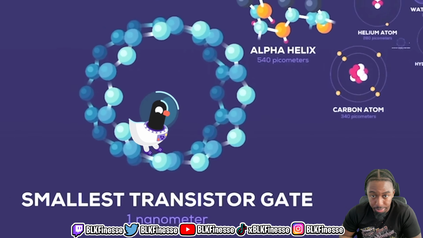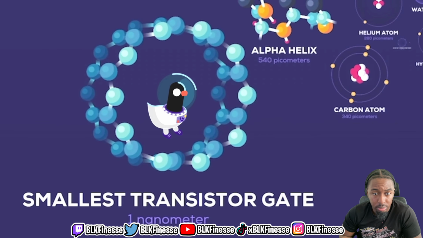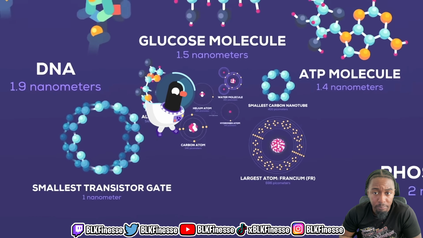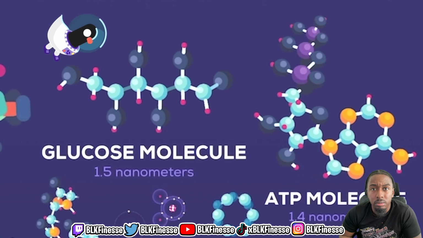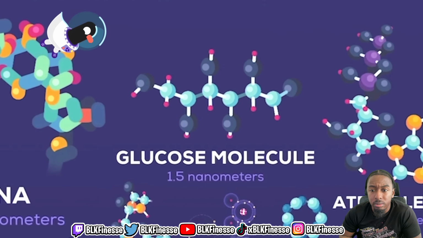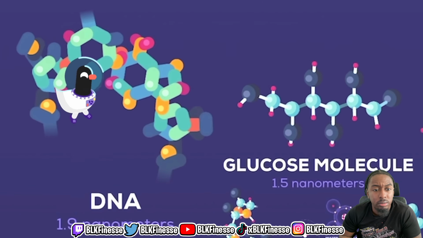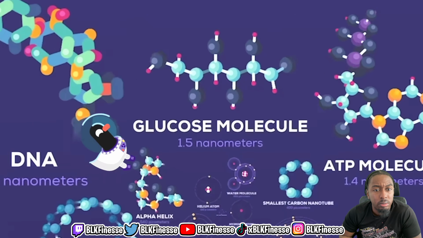Splitting atom. Smallest transistor gate, 1 nanometer. A tiny electronic switch that controls the flow of electric current. ATP molecule, 1.4 nanometers. A small energy molecule used by cells to power various biological processes. Glucose molecule, 1.5 nanometers. DNA, 1.9 nanometers, can be found in humans and living organisms.